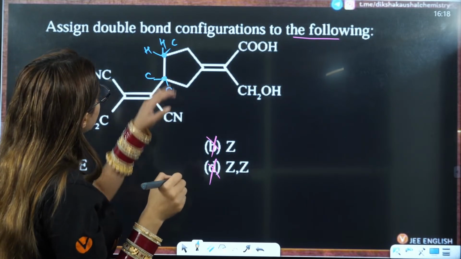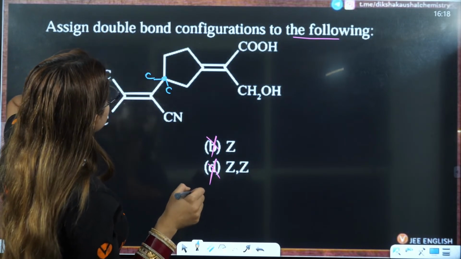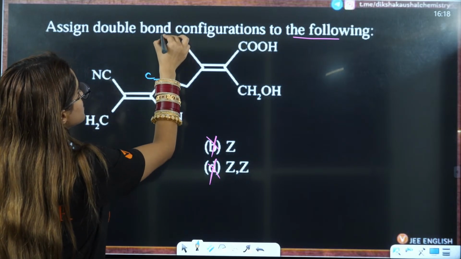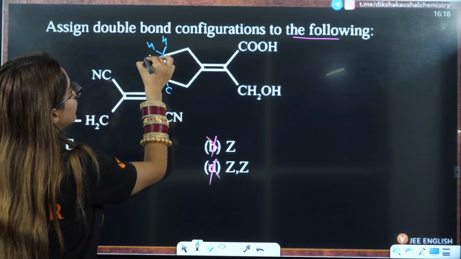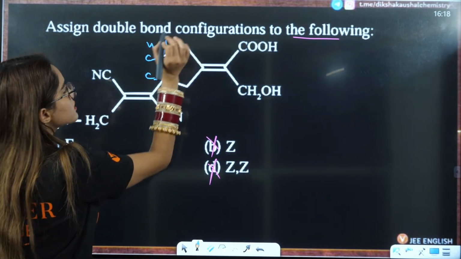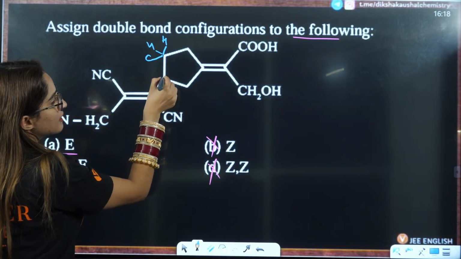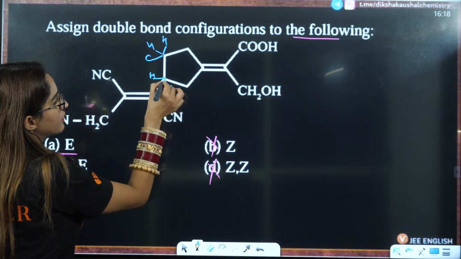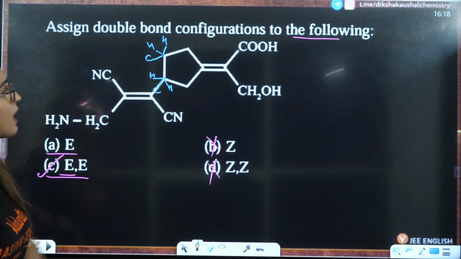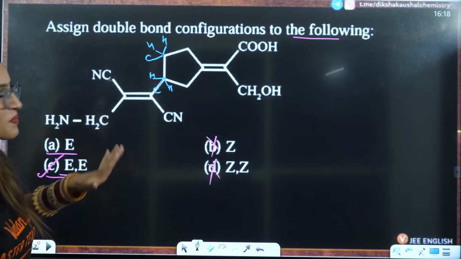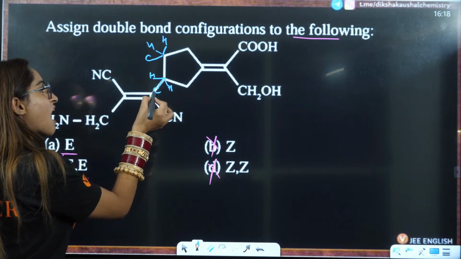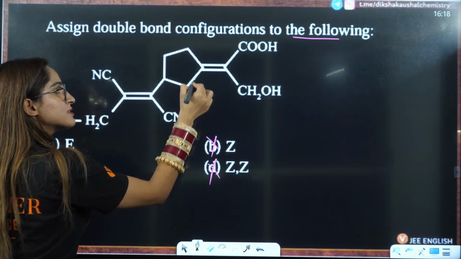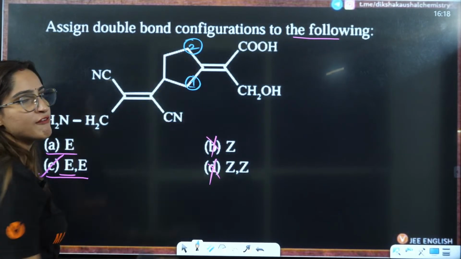Wait a minute. This is not attached to 2 hydrogens. Wait a minute, these two are similar now. So this is attached to 2 hydrogens and 2 carbons. Right? So this carbon is same only. This is attached to 1 hydrogen here, 1 hydrogen here, and 1 carbon here. Again, the carbon is same, right? Now we know that this carbon has a double bond. That means this will have more priority. That means here it will have more priority, here it will have less priority.